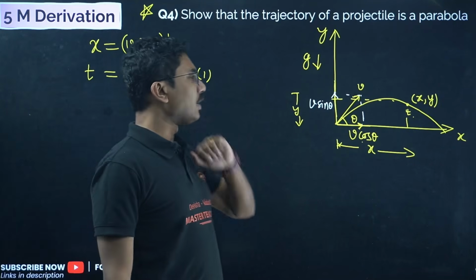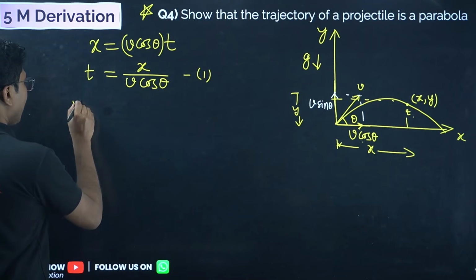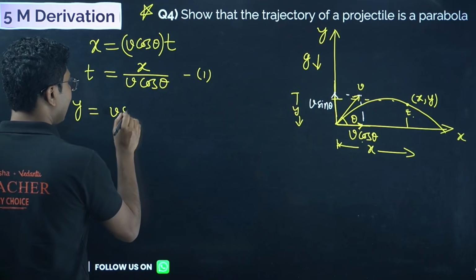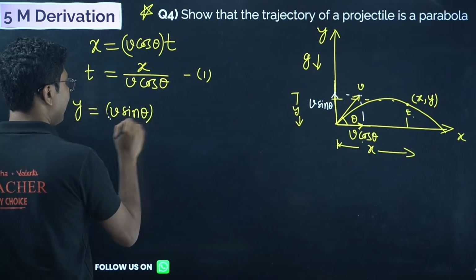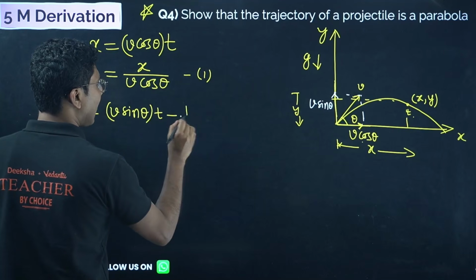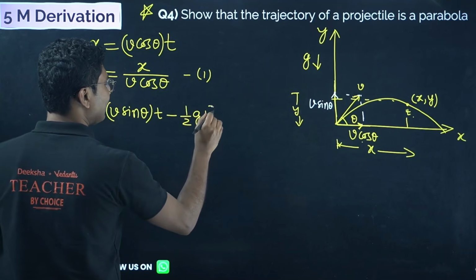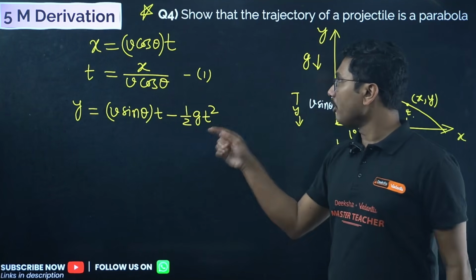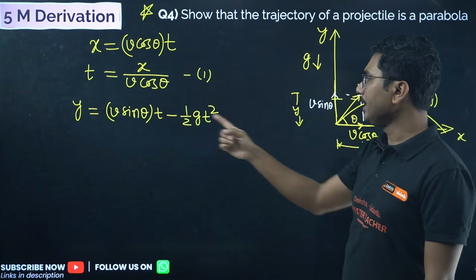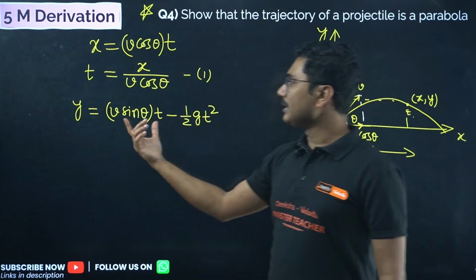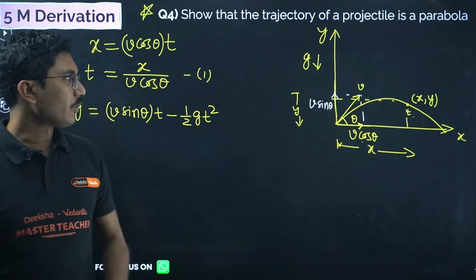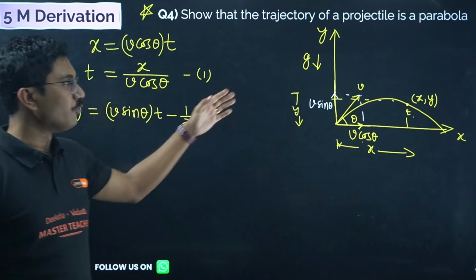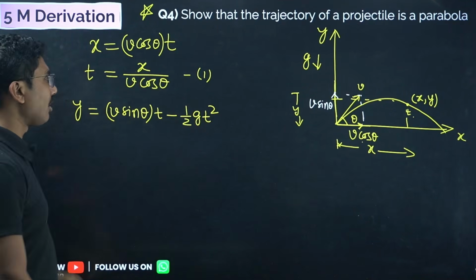Next we have to find y. What is y? The velocity is v sin theta, into time t, minus half g t square. It is the same formula, x equals ut plus half at square. The only difference is that because gravity is in the opposite direction of the velocity, there is a negative sign, and the velocity itself is v sin theta. So v sin theta is the component and t is the time for which it is moving along the y axis, right? So this is the displacement along the y axis.